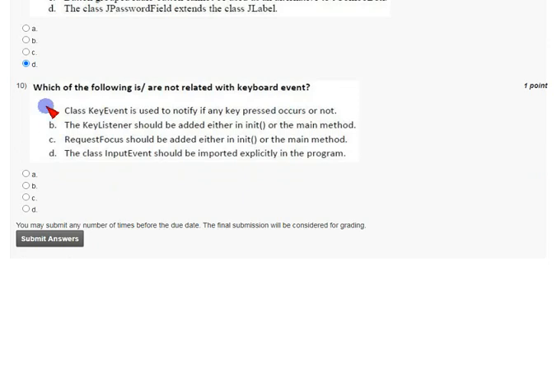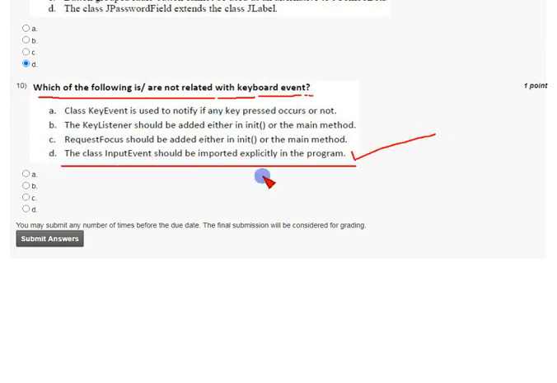Coming to the 10th and final question, which of the following is not related to keyboard events? The answer for the 10th question is option D, that is, the class InputEvent should be imported explicitly in the program. I am going to submit these answers.